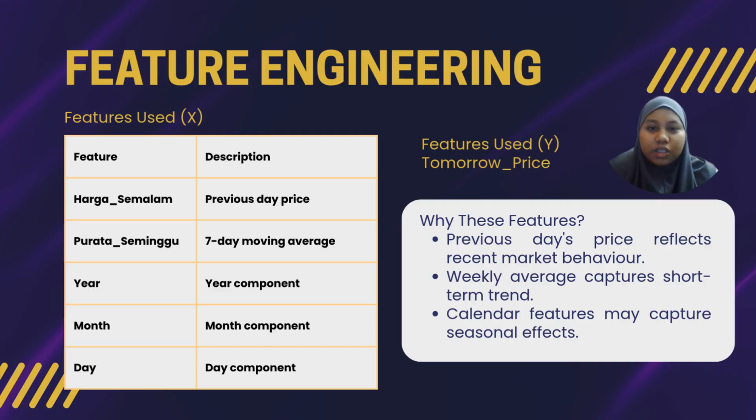Finally, I extract three calendar components: year, month, and day. These features help the model detect potential seasonal movements or calendar anomalies in gold trading. By combining all of these, we give our linear regression model enough meaningful patterns to make a stable next day prediction.